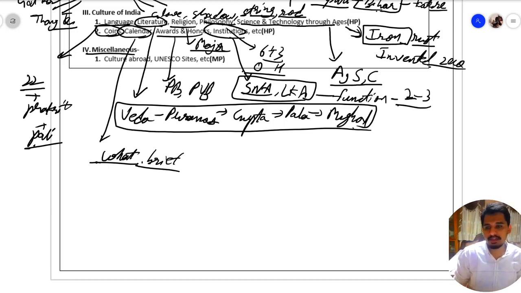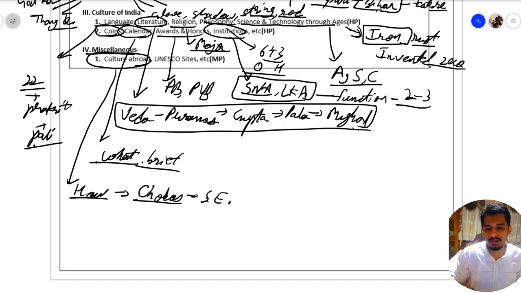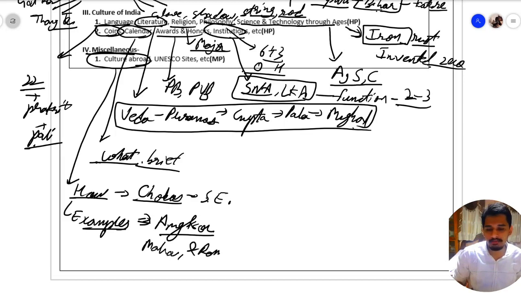Then we have miscellaneous. In miscellaneous, we have culture abroad, that how Indian culture spread abroad. One of the reasons can be Cholas, who took Indian culture to Southeast Asia. Then what are the examples of Indian culture in abroad? One of the example is Angkor Wat. Another example is that there is Mahabharata and Ramayana in Indonesia. So these are some of the examples.